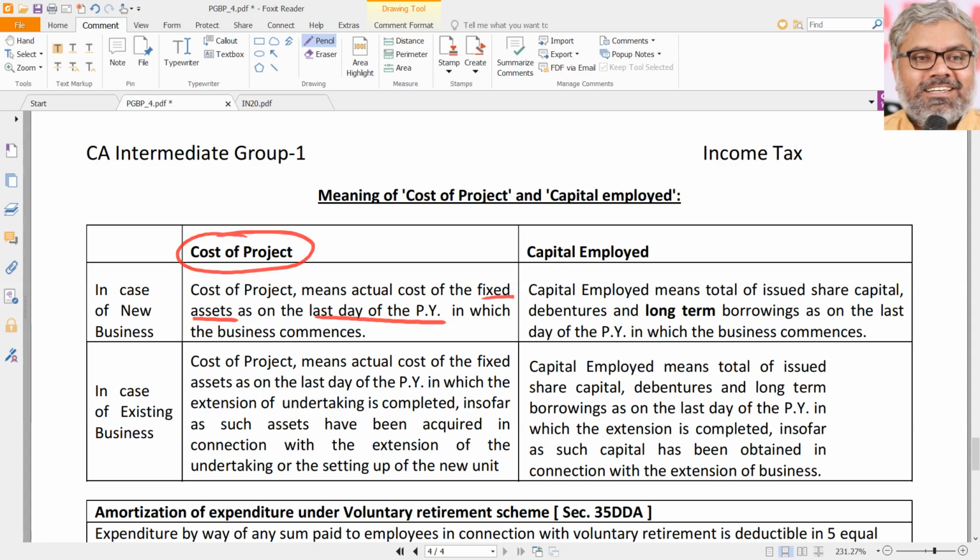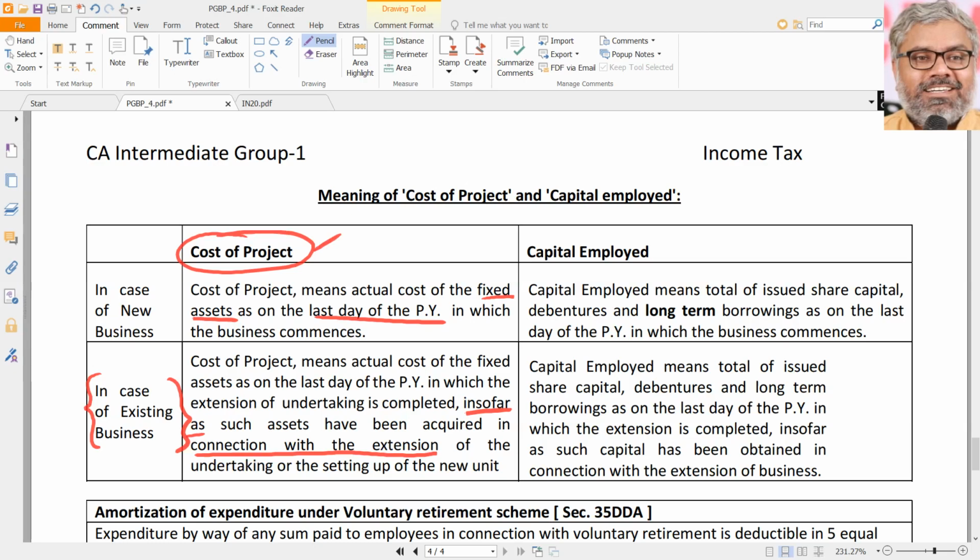What if expansion happened? If expansion happened, always the same thing will be there. Cost of project means the actual cost of fixed assets on the last day of the previous year in which the extension of the undertaking is completed, insofar as such assets have been acquired in connection with that extension of the undertaking or setting up of the new unit. Means to the extent the balance sheet size has increased with the additional actual cost of the assets acquired for the purpose of expansion, to that extent it will be called cost of project. We don't need to worry about these things too much because they will be given in the question.